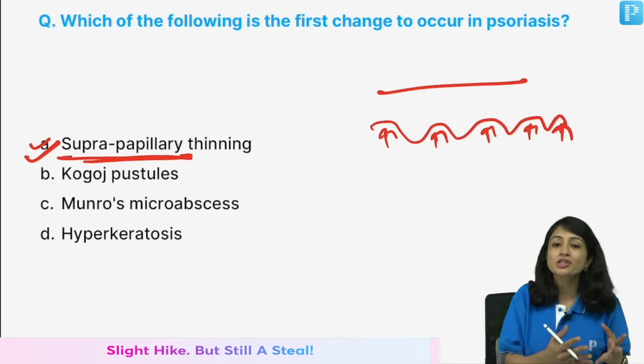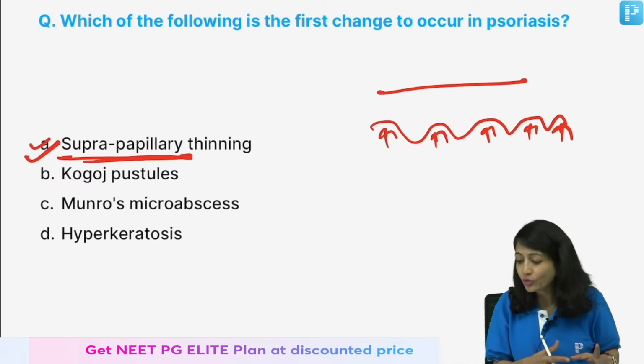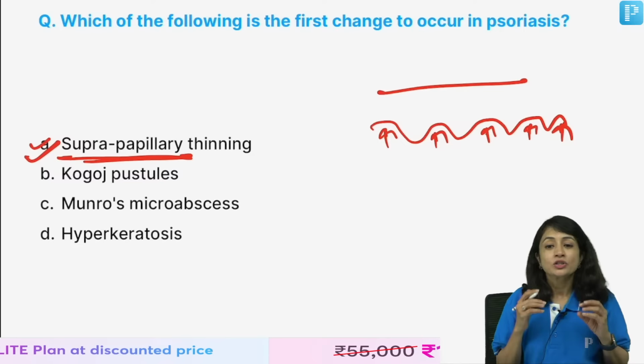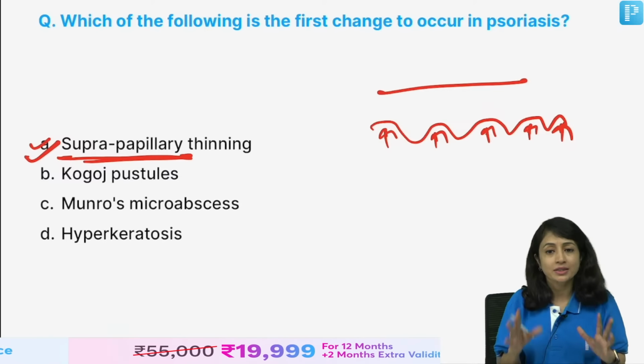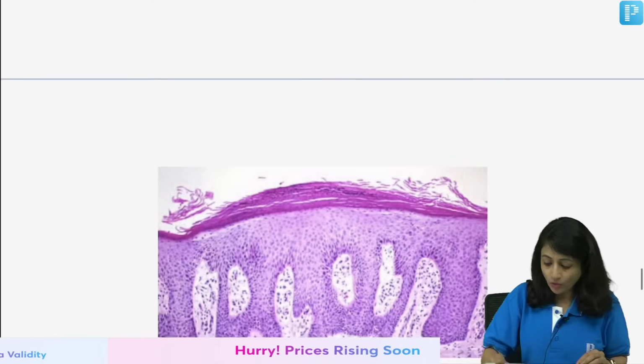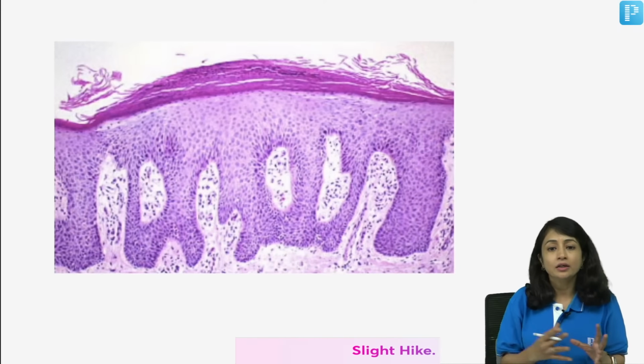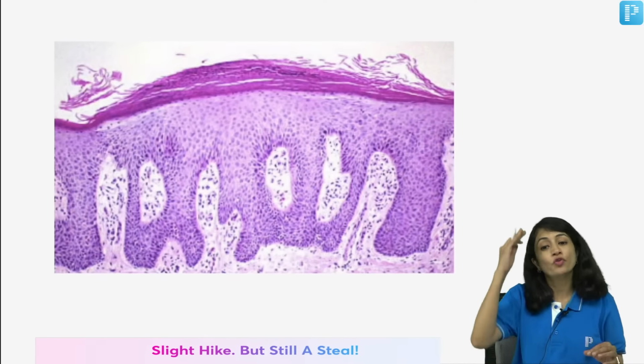And so, my first change is suprapapillary thinning. Clear all of you? I hope you have no confusion here. So, all these histopath changes are seen, but the first change is suprapapillary thinning. Now, look at this image and quickly let's revise the different histopathological features from top to bottom.